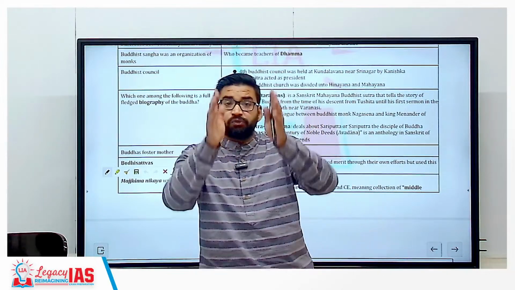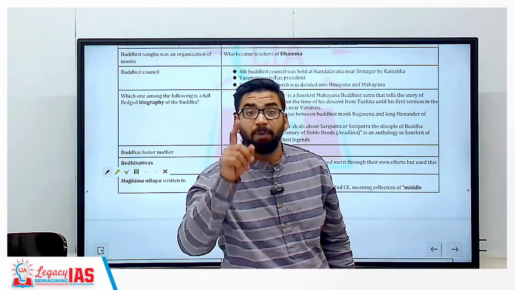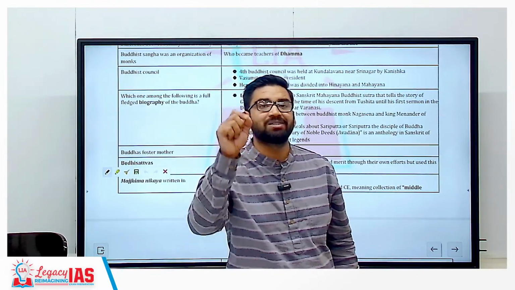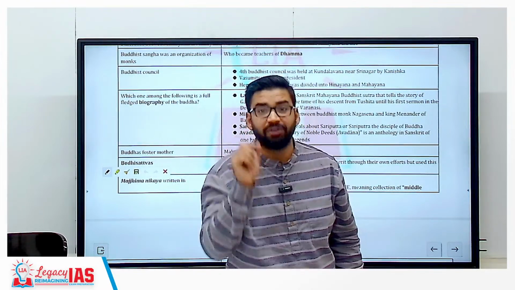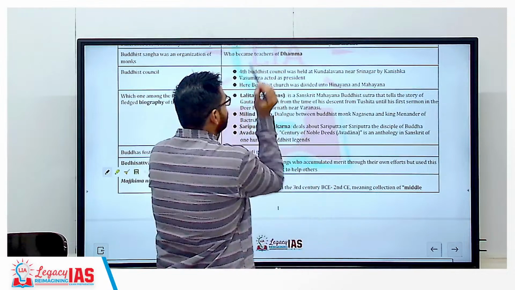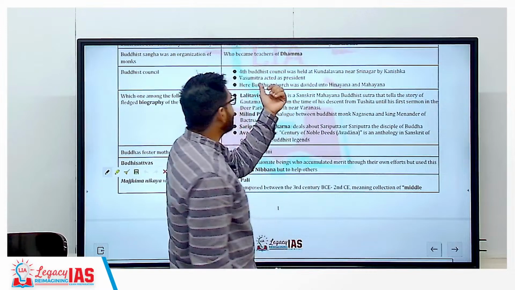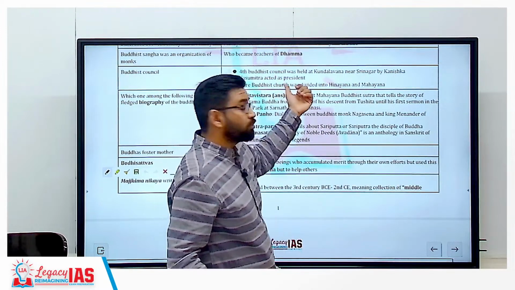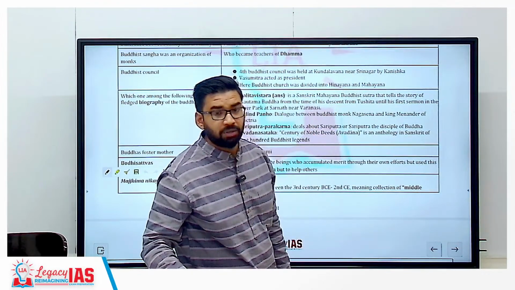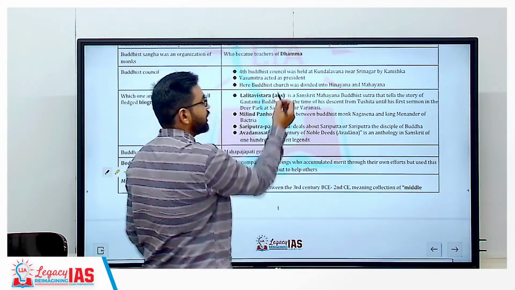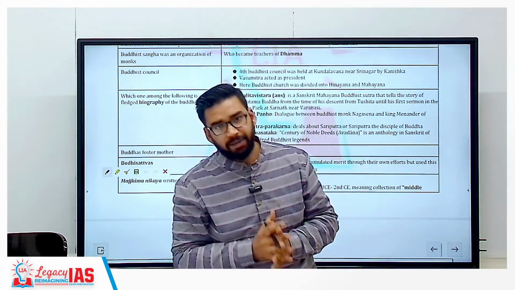So Buddhism was formally divided in fourth Buddhist council, called Mahayana Buddhism. Mahayana Buddhism means liberal. Heenyan means symbolic worship, original teachings, conservatives. So, in fourth Buddhist council, held at Kundalwan, Kashmir by Kanishka, Vasumitra was the president and vice president was Ashwaghosh. Clear? And that is why here Buddhism was formally divided into two sects, Heenyan and Mahayana.